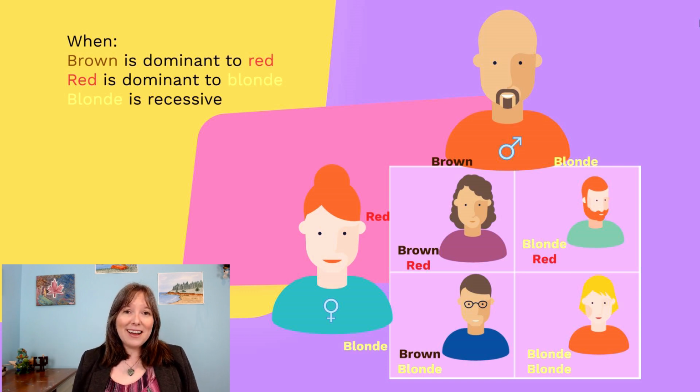And then 25% of the time, they will both contribute an allele for blonde hair, giving their offspring the genotype blonde-blonde and the phenotype blonde. In this example, we can see there's 4 possible genotypes that their offspring could get. There's brown-red, brown-blonde, red-blonde, and blonde-blonde. 4 different possible genotypes. But there's only 3 possible phenotypes. That is, 50% of their offspring will have brown hair, 25% will have red hair, and 25% will have blonde hair. So that's how we distinguish the differences between genotype and phenotype. Genotype being the codes of the alleles, and phenotype being how it manifests.